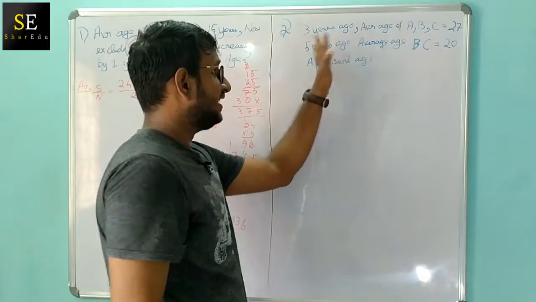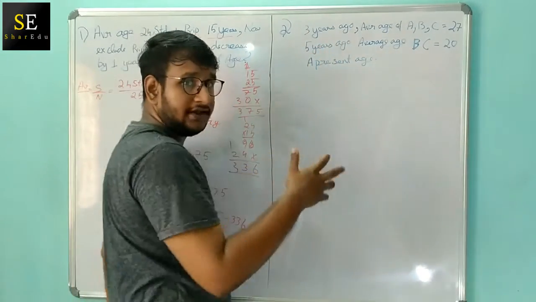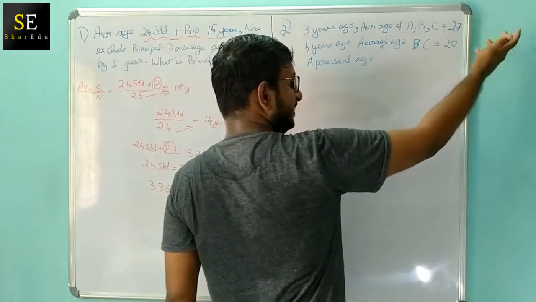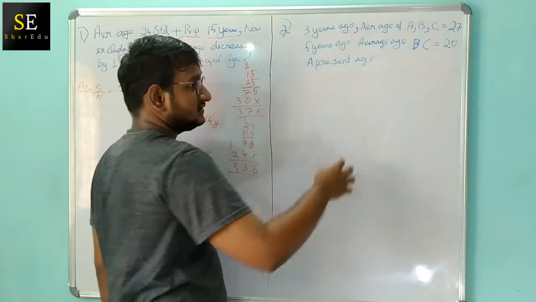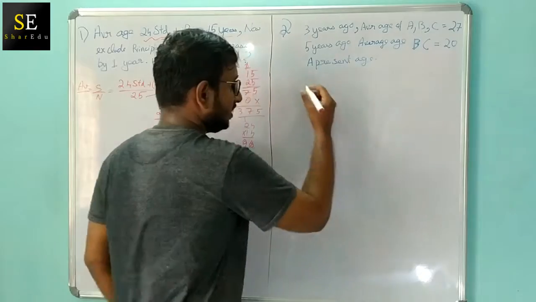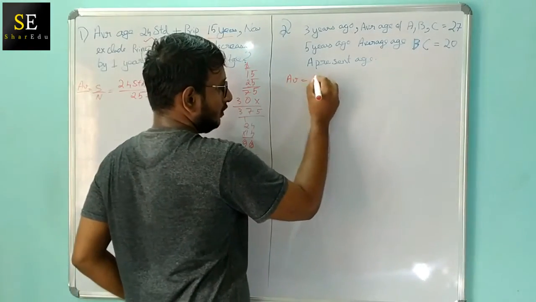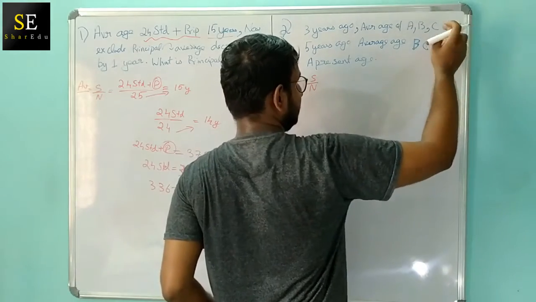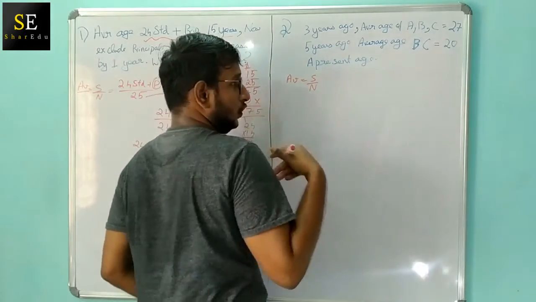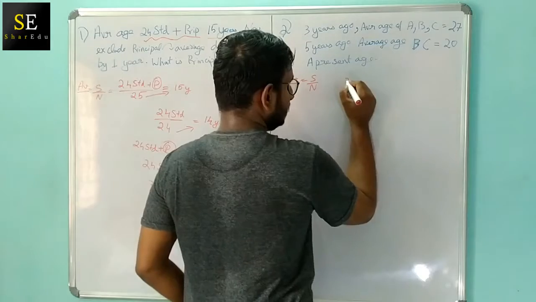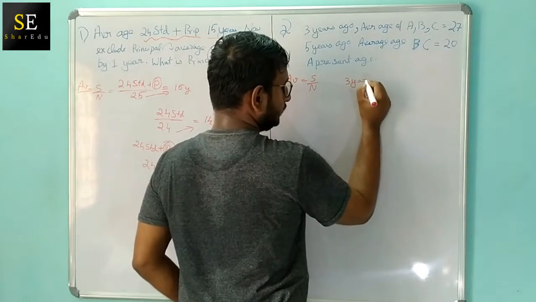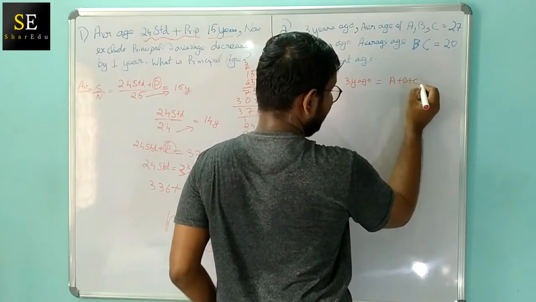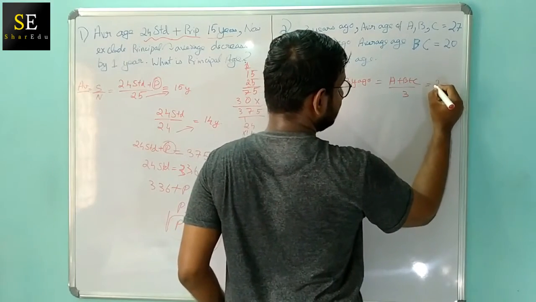In the second question, they have given 3 years ago. They are saying that 3 years ago, the average age of the 3 persons A, B and C was 27. Again, let's start with the average formula: average is sum by n. So 3 years ago, the average of A plus B plus C divided by 3 is 27.